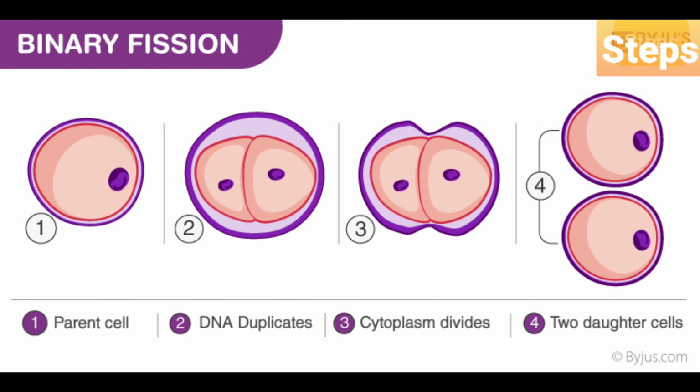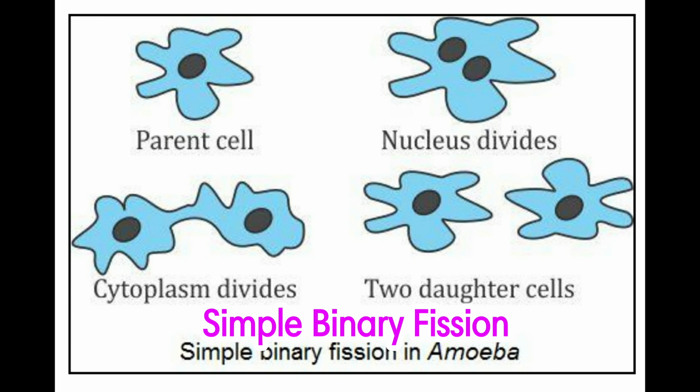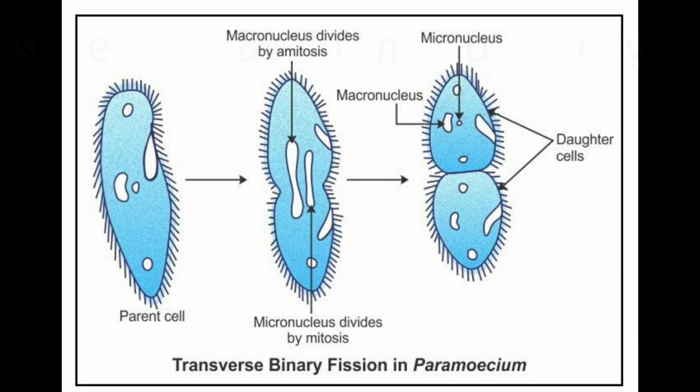In fission, the division of the nucleus occurs first, which is then followed by the division of the cytoplasm. Subsequently, the mother cell splits into two equal-sized daughter cells. When the cytoplasmic division occurs in any direction, example amoeba, the fission is called simple binary fission.